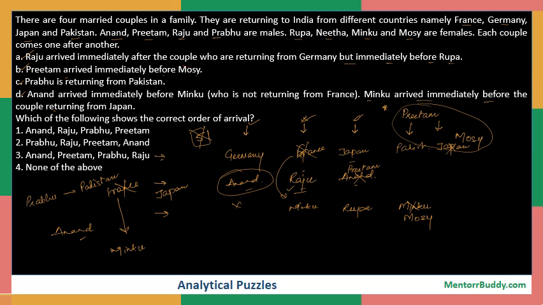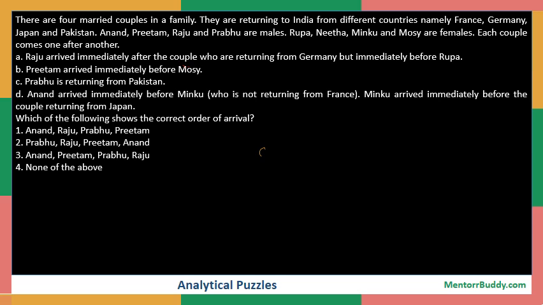So let me quickly rewrite this information. Whatever we had, someone coming back from Germany has Raju followed by it and Rupa after them. So now the only place left for Anand is this one. And if Anand comes here, he comes before Minku. So therefore Minku comes from Germany. And also it is given that Minku arrived immediately before the couple returning from Japan. So that means Raju comes from Japan.